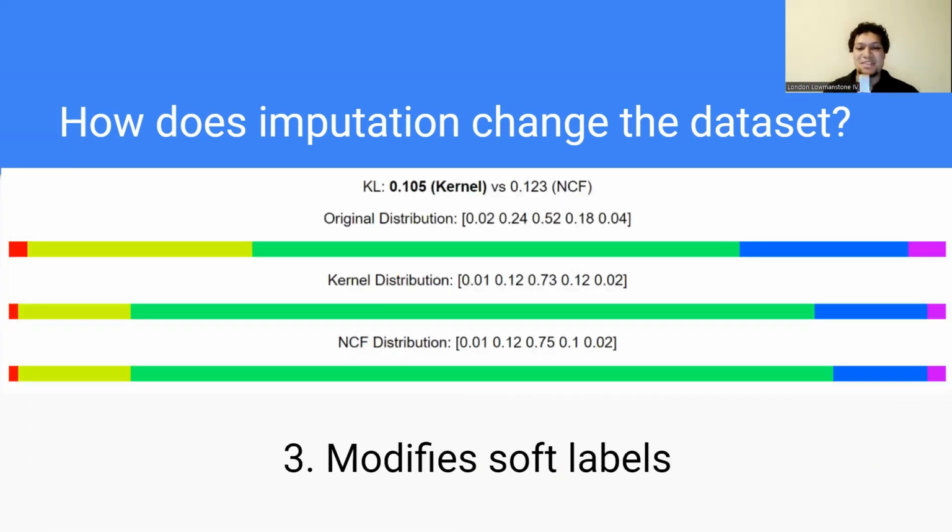We can see another example of this here, where we found that these methods also modify the soft labels of examples. So if you have a sentence and 52% of your population thought that the correct label for them was the third label. And once we did imputation, you might find that 73% of your population now thinks that that third label is the correct label. So we find that imputation modifies these soft labels and oftentimes does so in a way that increases agreement that doesn't reflect the actual data set.